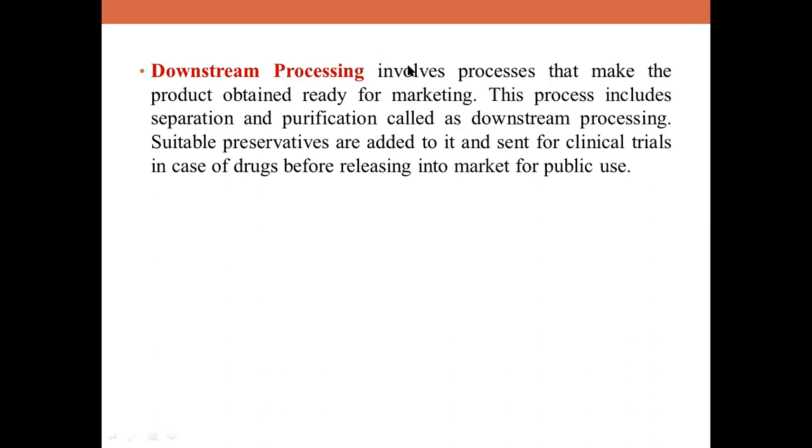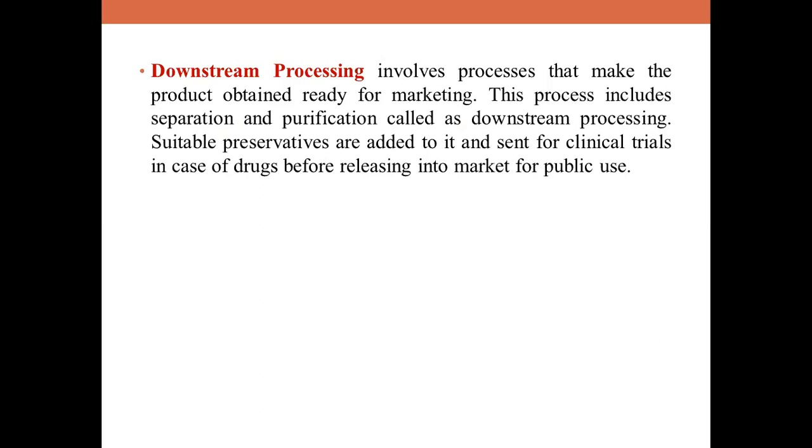So what is this downstream processing, children? Downstream processing includes various steps like separation and purification, which are collectively referred to as downstream processing. And how are you going to separate and purify? There are different methods like precipitation, centrifugation, or filtration.